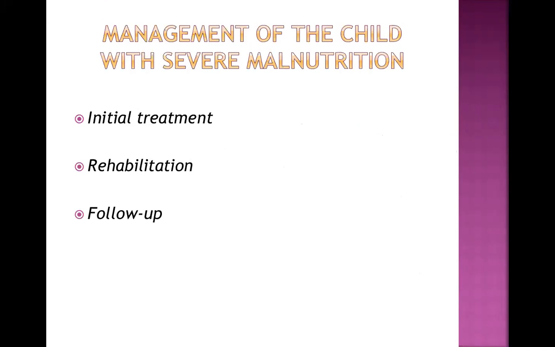Now, we have come to a very important part of this topic, that is how to manage a child with severe malnutrition. Okay, this is a very important discussion, and in any pediatric exam, trust me, some of the questions will definitely come from here, because we belong to South Asia, and malnutrition is very, very common in our part of the world. Now, there are 3 important headings by which we discuss the management of a severely malnourished child: initial treatment, rehabilitation, and follow-up. So let's talk about them one after the other.